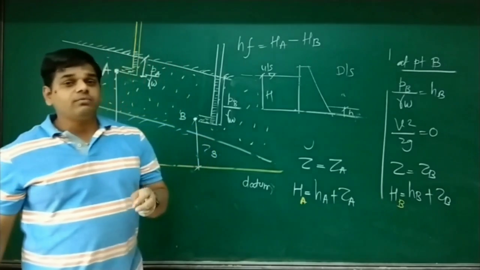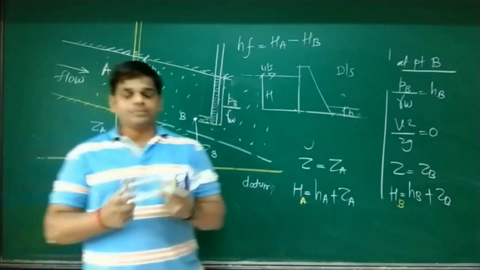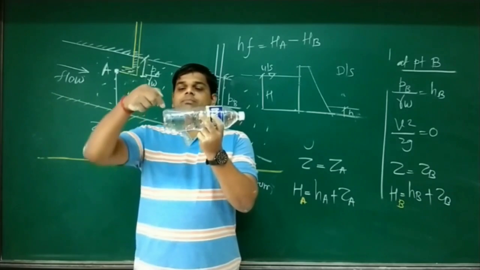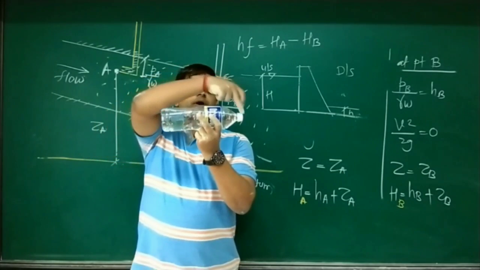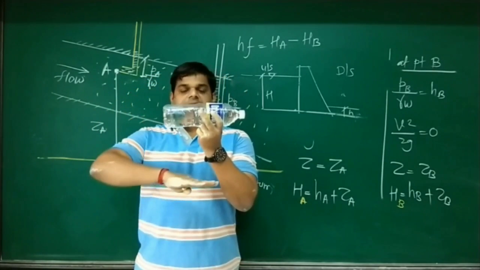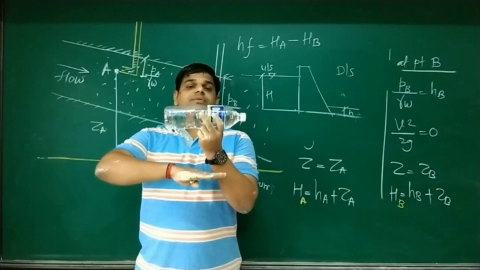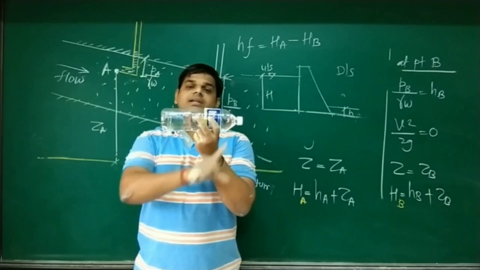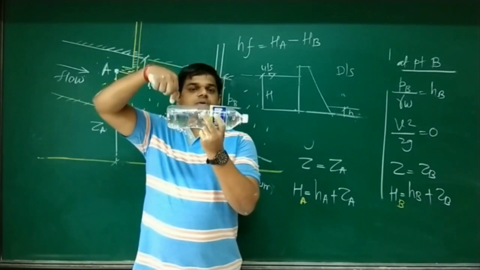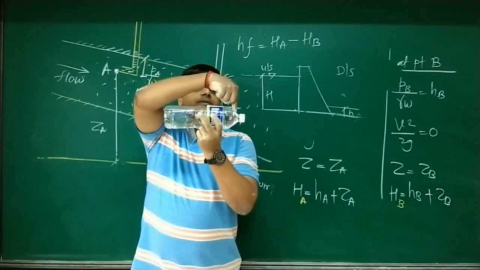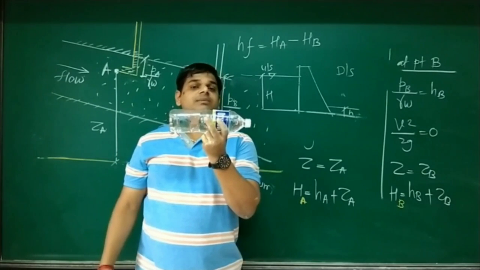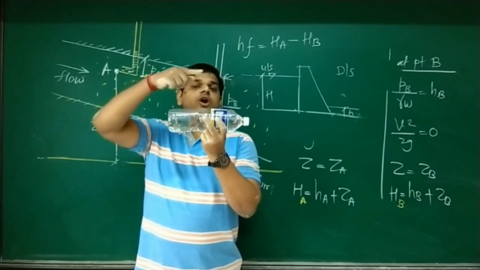Now, we can take one more example. If you hold this bottle exactly horizontal, my point A is here and point B is here. Take any reference plane. With reference to that plane, the datum for A and the datum for B are exactly the same. When you insert a piezometer over here and a piezometer at point B over here, the value of pressure head remains the same. Therefore, flow is not possible.